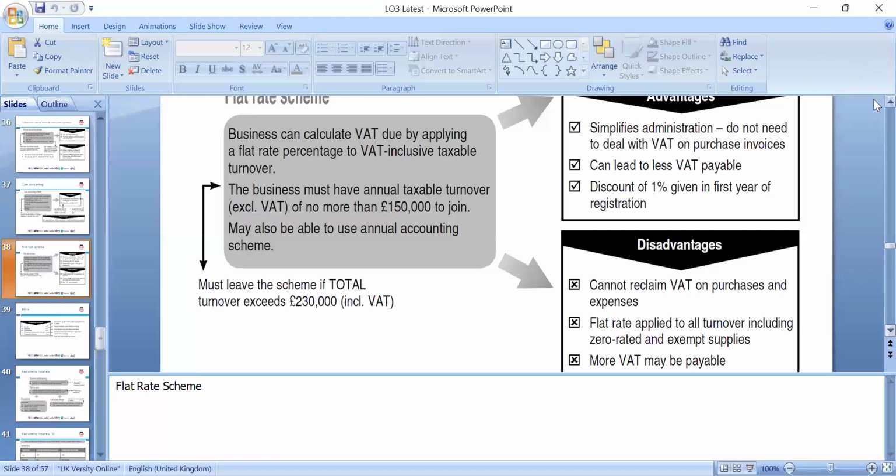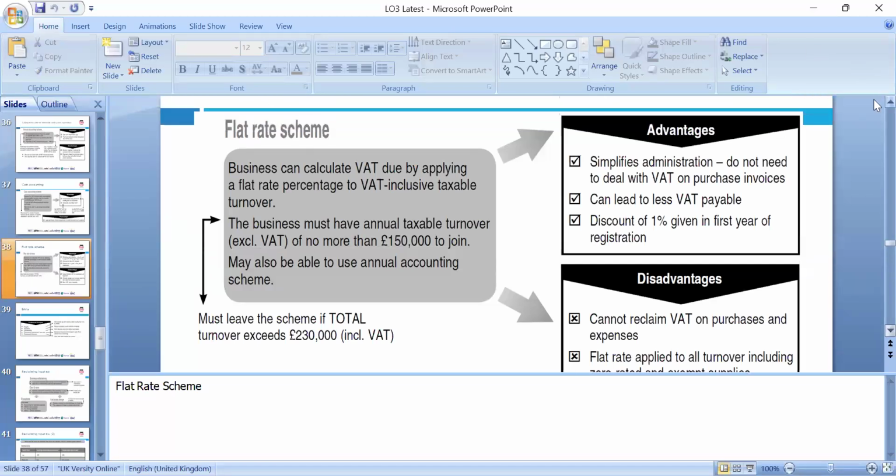Okay, so one is a flat rate, please. If you want to join the flat rate, you pay one rate. You do not need to keep the record of input or output invoices. So what you can do, overall your turnover, just pay the flat rate. So if your turnover is 150,000 and if your turnover stays up to 230,000, it simplifies administration.